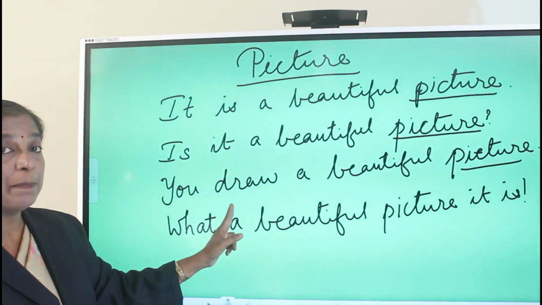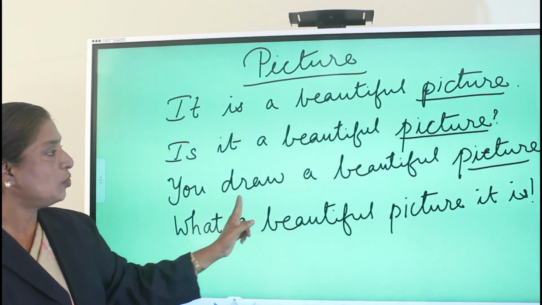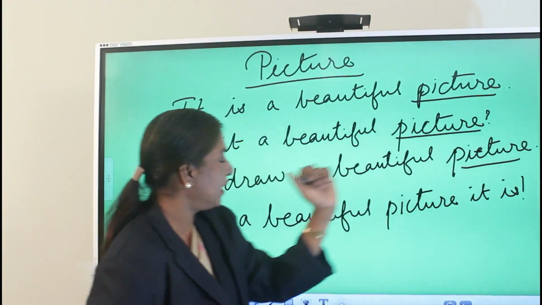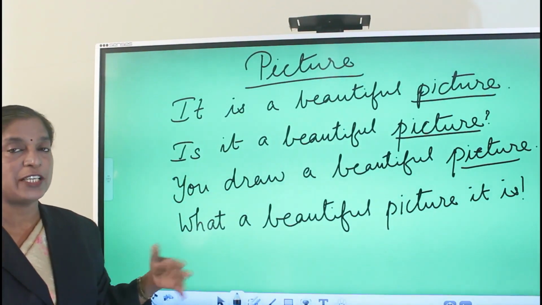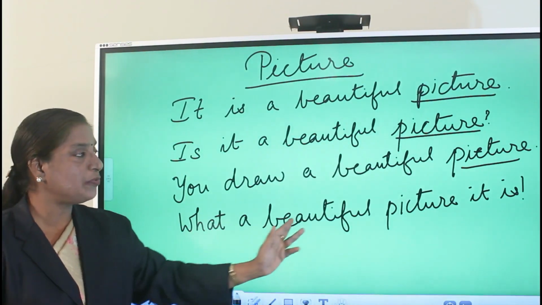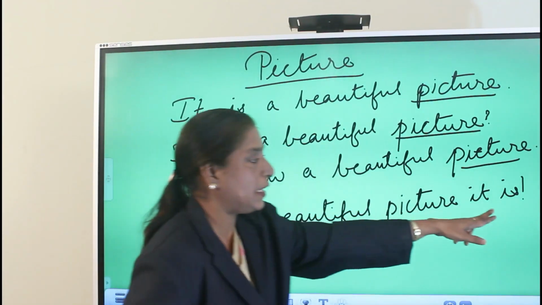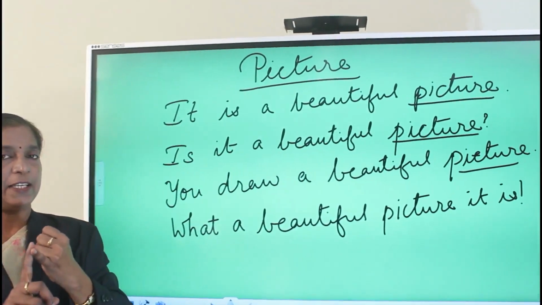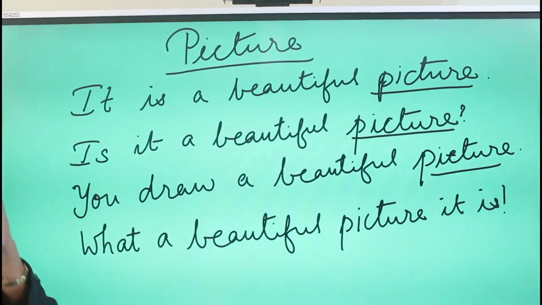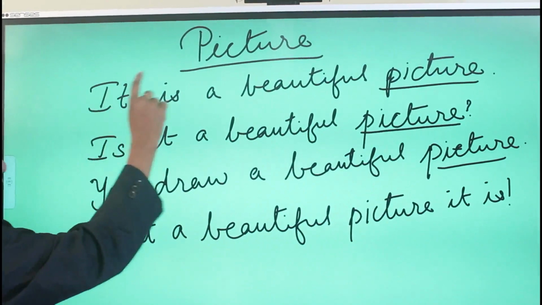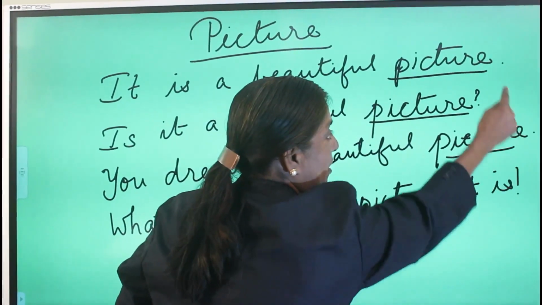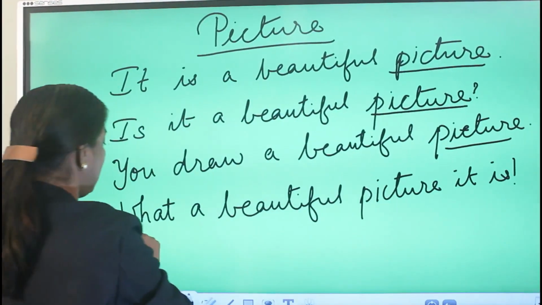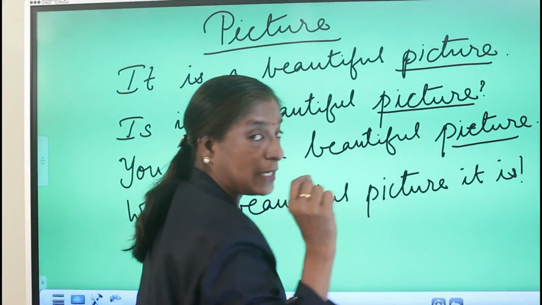Now I am going to write imperative. Imperative is an order. You draw a beautiful picture. Imperative sentence also ends with the full stop. Right? Now next, exclamatory. It should express a strong feeling. What a beautiful picture it is. See, it should end with an exclamation mark. Now there are 4 kinds of sentence: assertive and imperative. These assertive and imperative starts with the capital letter and ends with the full stop. See here, these two. Whereas interrogative sentence ends with the question mark and exclamatory sentence ends with the exclamation mark.